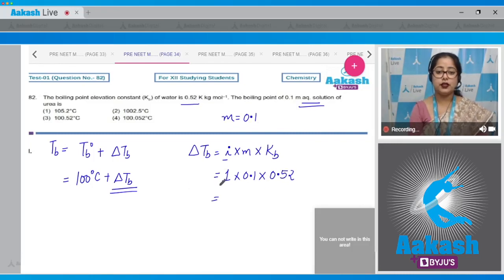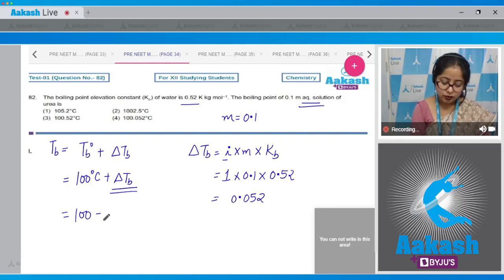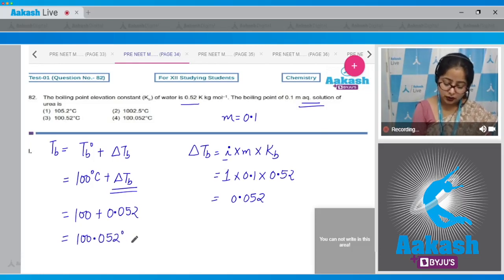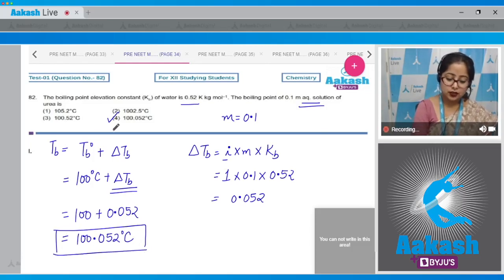That means the value of delta Tb is 0.052. Putting it here, 100 plus 0.052 equals 100.052 degrees Celsius. That means the correct answer is option number 4.